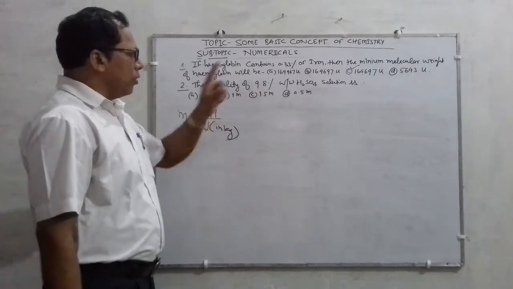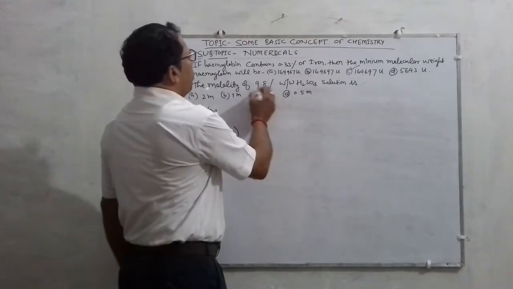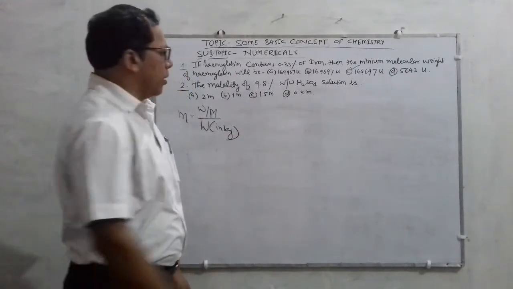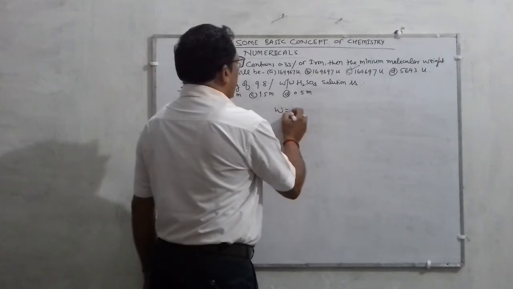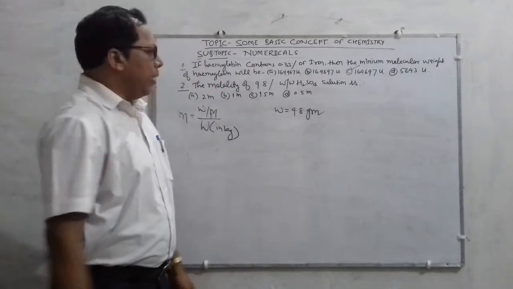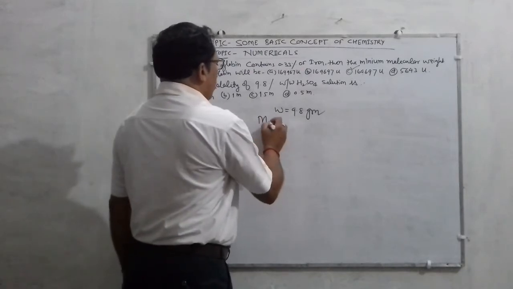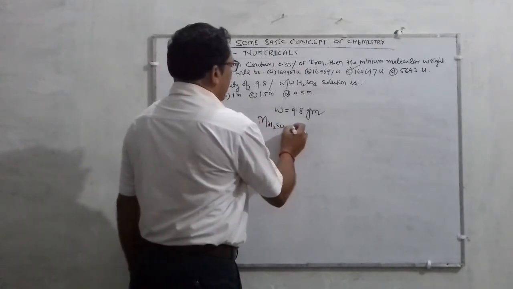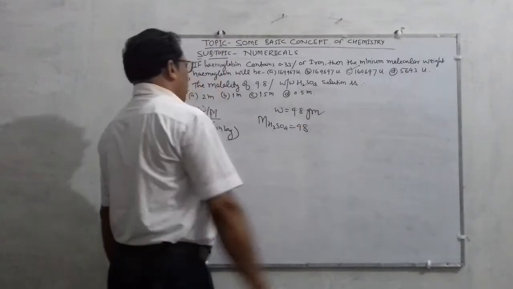According to this question, 9.8% weight by weight means the amount of sulfuric acid is 9.8 gram, and you know that the molecular mass of sulfuric acid is 98.